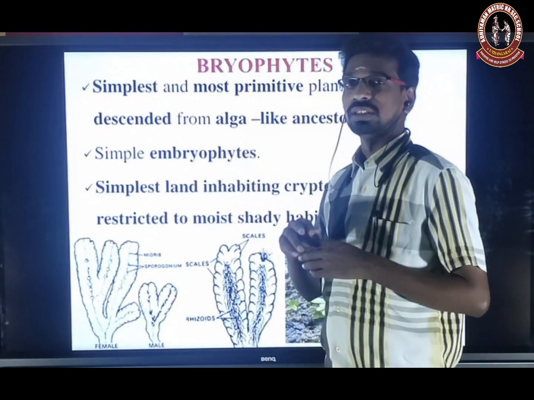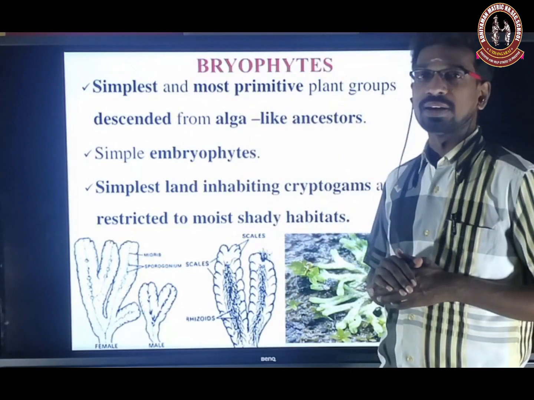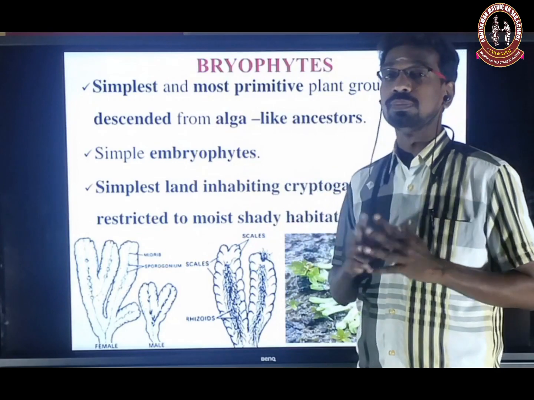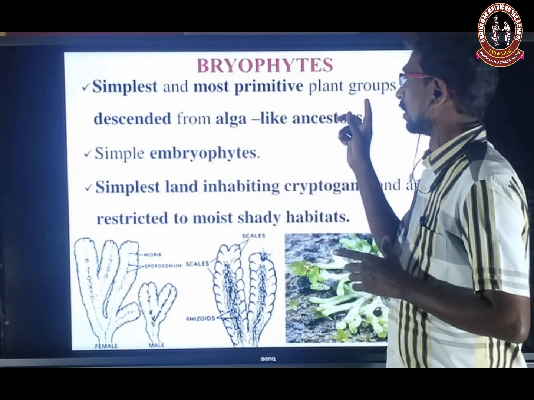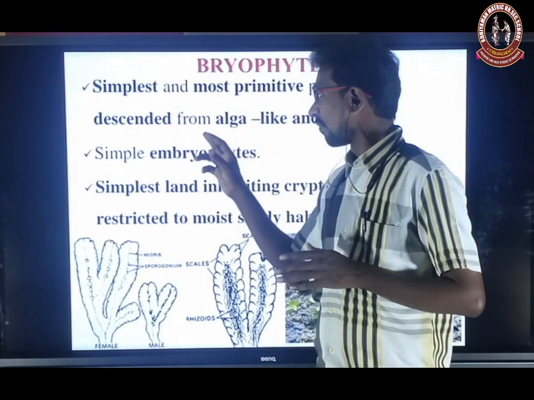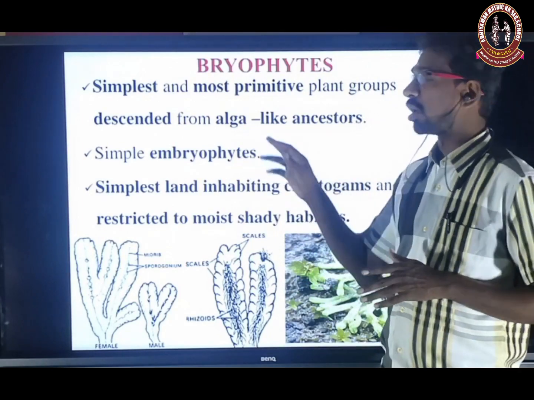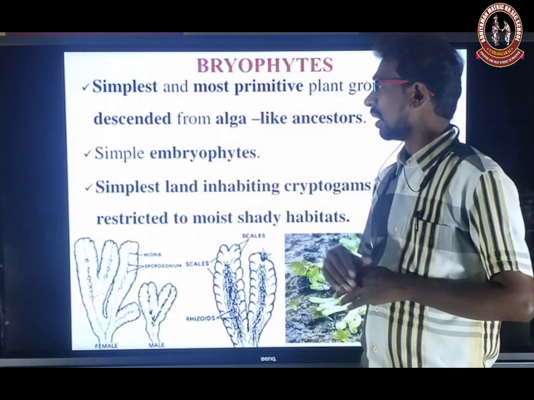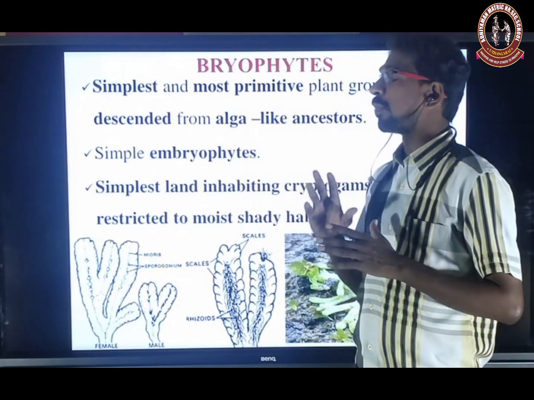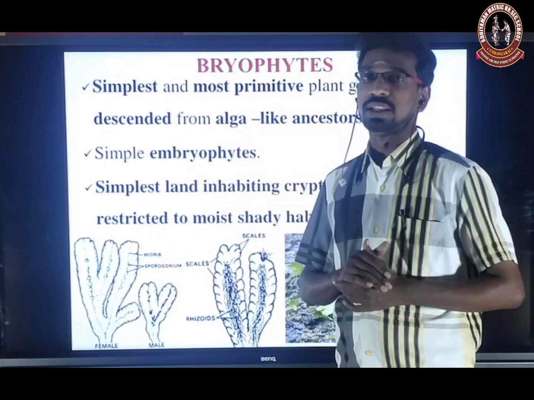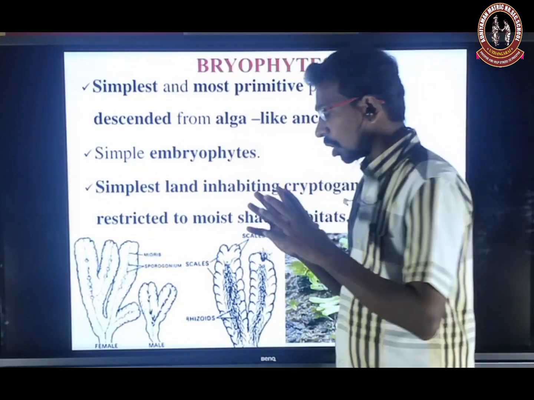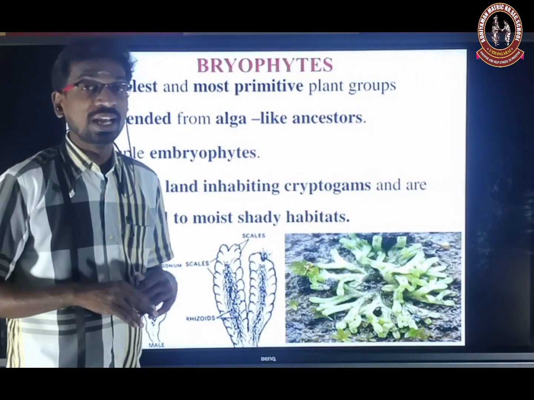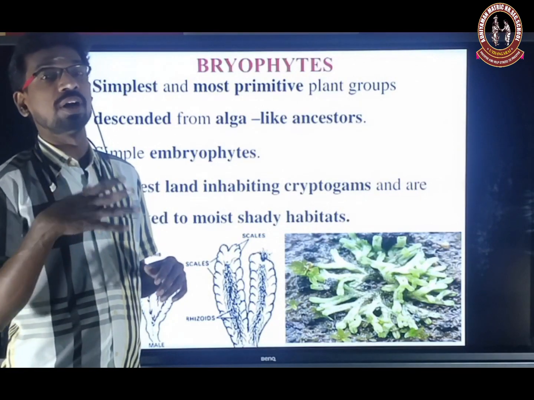It's the simplest and most primitive plant group. Very, very simple and primitive. That is very important. It's a primitive plant group descended from an algae-like ancestor. So algae is like an ancestor for Bryophyte. And it comes under the Embryophyta. It's a simple Embryophyte, not complicated like in angiosperms. The embryonic development is very simple.